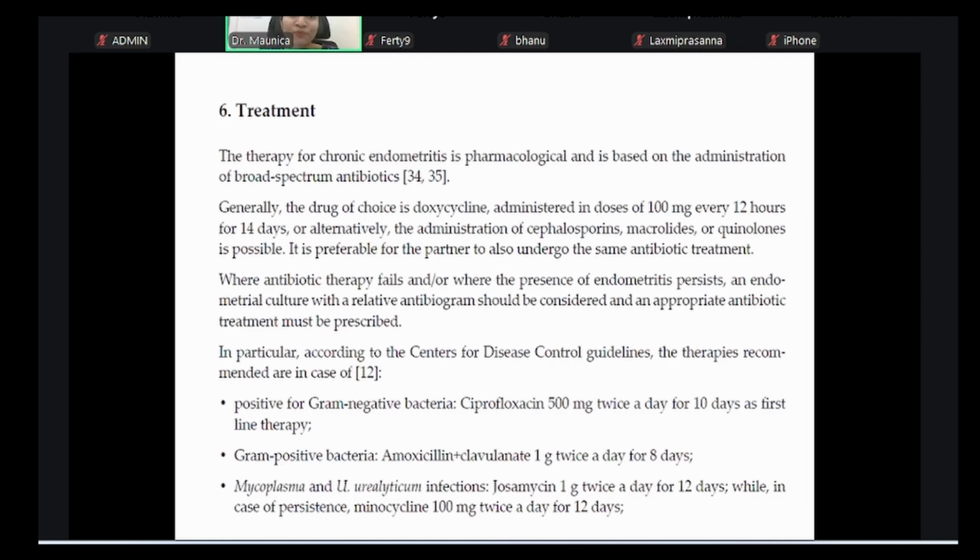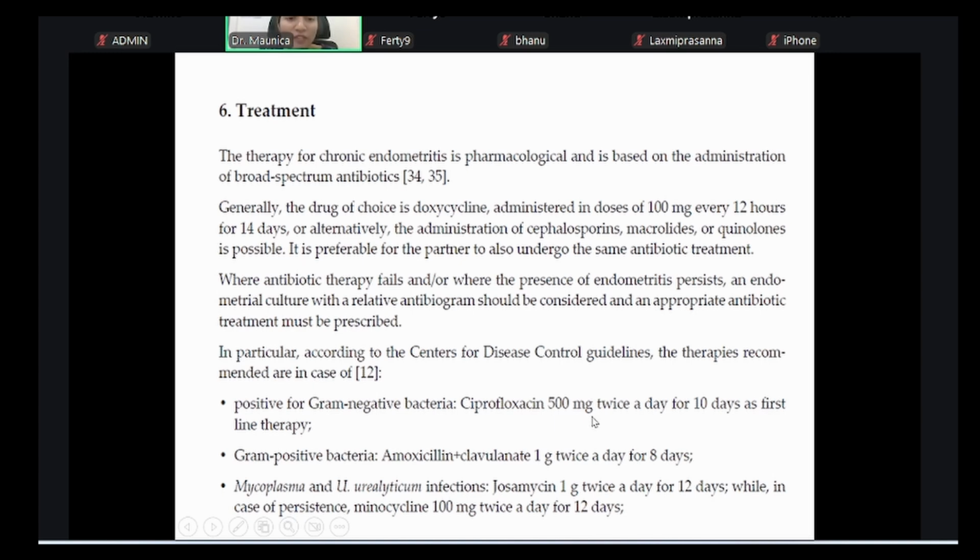improved. Coming to treatment, generally the drug of choice is doxycycline, which is administered in doses of 100 milligrams twice a day for 14 days. Now, an alternative could be others like cephalosporins, macrolides, or even quinolones. Now, in particular, according to the CDC guidelines, therapies recommended are, if the culture comes positive for gram-negative bacteria, you can give ciprofloxacin 500 milligrams twice a day for 10 days as first-line therapy.